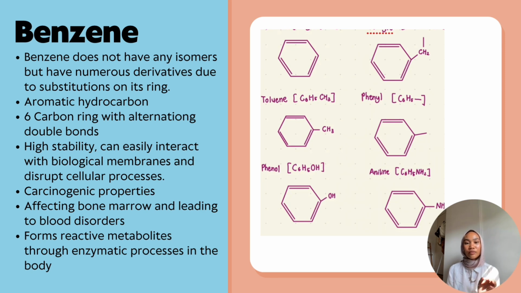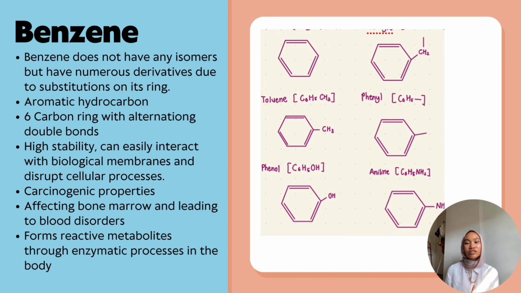So, benzene is a 6-carbon ring which is connected together by alternating double bonds. So these alternating double bonds give benzene its high stability, which causes it to easily interact with biological membranes and disrupt cellular processes. Benzene also has carcinogenic properties which can lead to diseases such as cancer.